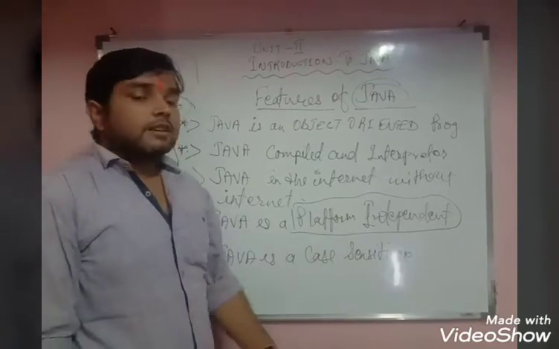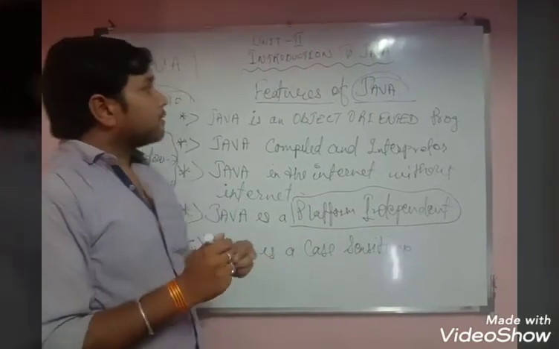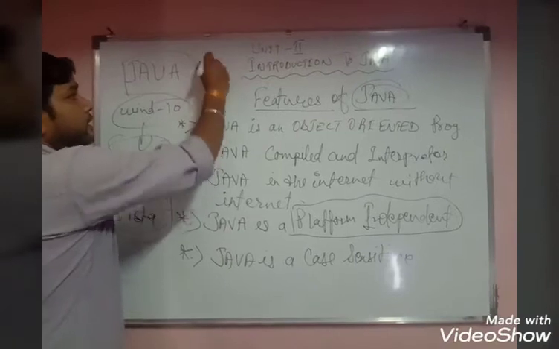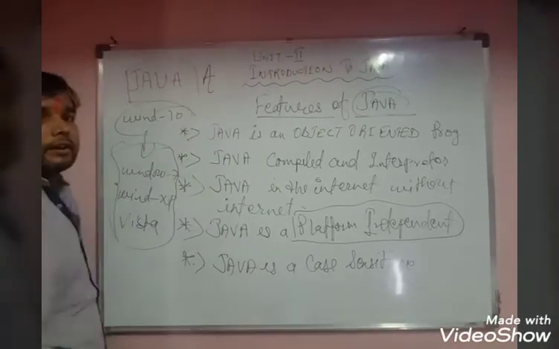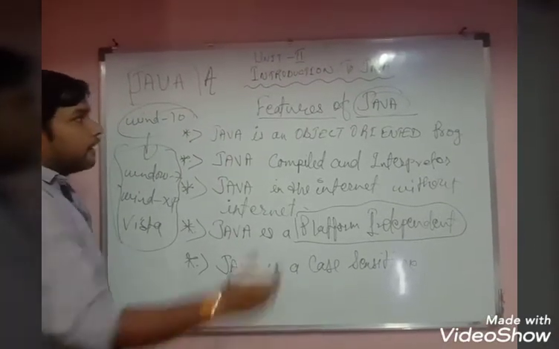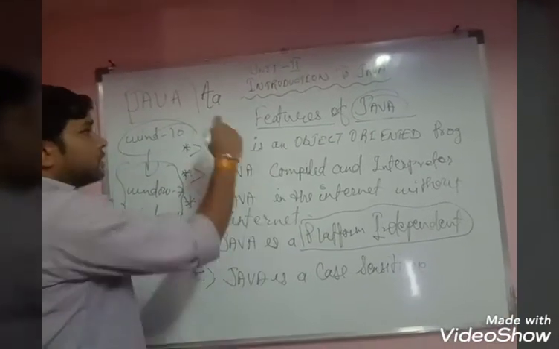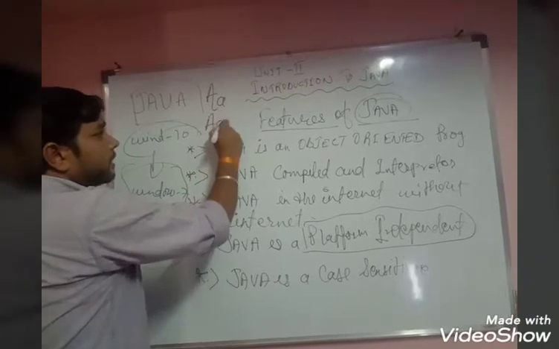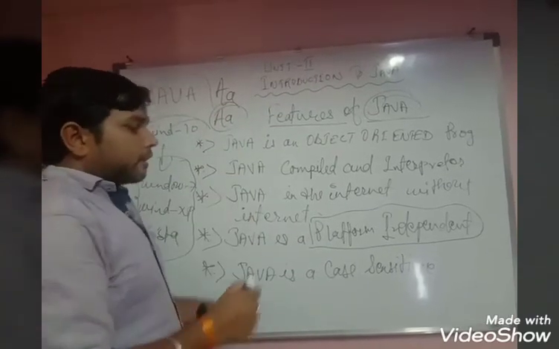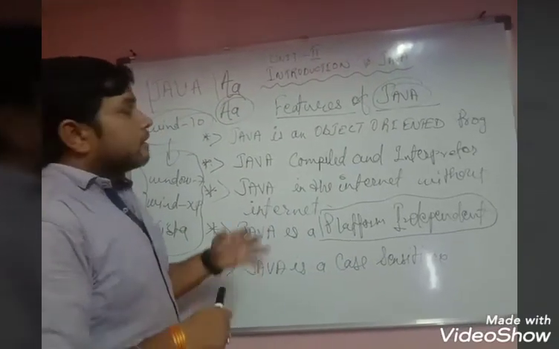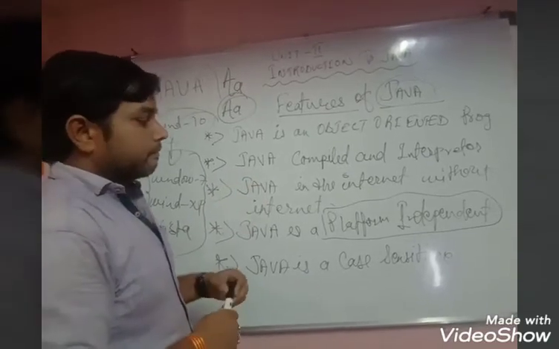And next is Java is a case sensitive language. Case sensitive language means if anything is written in capital letters, you have to write it in capital letters, and if anything is written in small letters, you have to write it in small letters. So this is called case sensitive, meaning you have to differentiate between uppercase and lowercase characters.